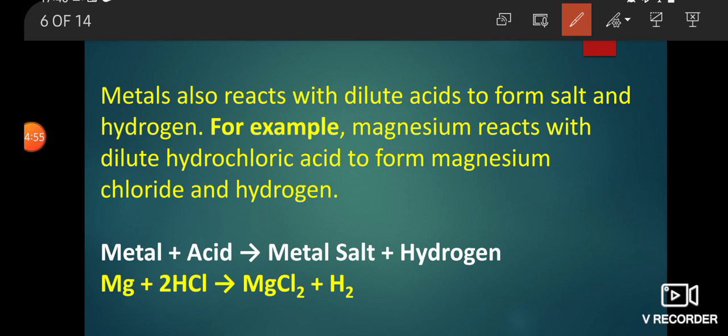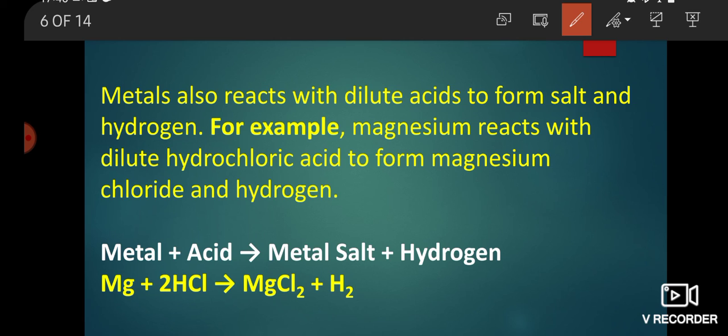Next, metals also react with dilute acid to form salt and hydrogen. For example, magnesium reacts with dilute hydrochloric acid to form magnesium chloride and hydrogen.